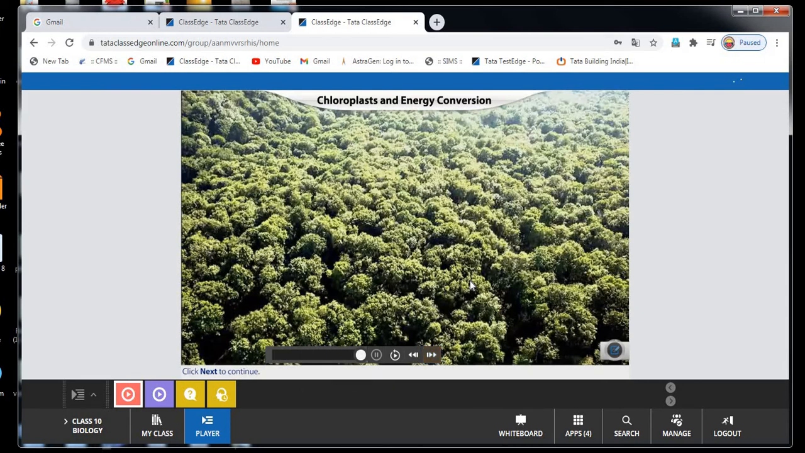These chloroplasts are filled with watery fluid which is called stroma. What is stroma? Can anyone tell me what is stroma? Fluid in the chloroplast is called stroma. Right, watery fluid in the chloroplast is called stroma. Next, each chloroplast is a double membrane bound organelle.